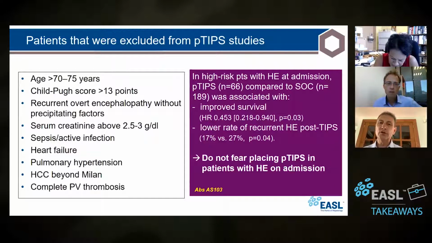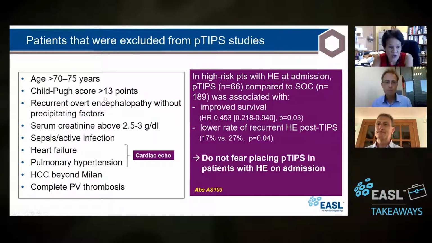So the question here obviously becomes, when you look at this list, from a practical point of view, what do you need before you start thinking about TIPS? What do we need to do with these patients? Obviously, a physical exam and a history as with every patient, but what else do we need? So we would need a cardiac echo. If the patient has passed all these initial clinical tests, then you say this patient is a TIPS candidate, go with cardiac echo. And I would get some kind of cross-sectional imaging, or even any imaging, to make sure they don't have, you know, HCC that's huge or a complete portal vein thrombosis.